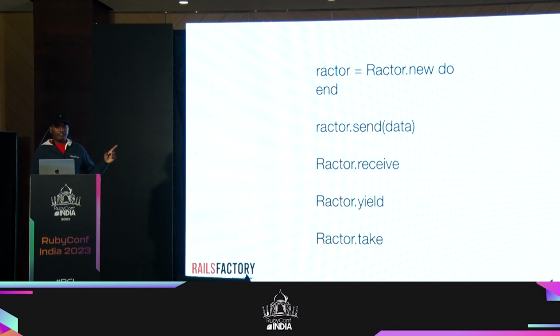So this is the syntax, how you get started. Same like fiber, I can create Ractor.new, okay? But when I create a new Ractor, it's almost like a process. A process does not share memory, right? So threads will share memory, but process does not share memory. So process will run in an isolated way. Same way, Ractor will also run in an isolated manner, which means the memory that it has is not shared with the other Ractors, right?